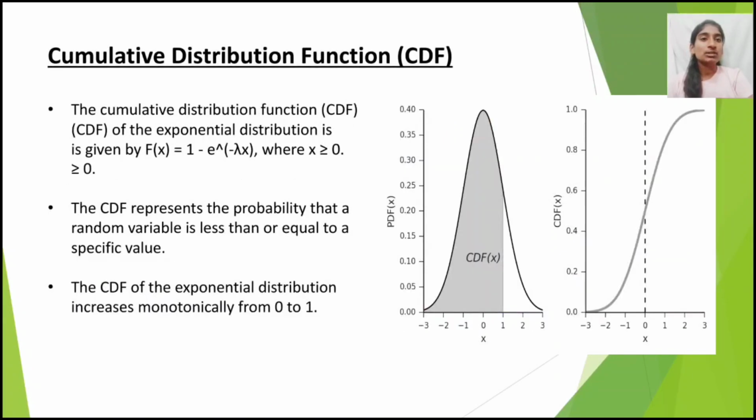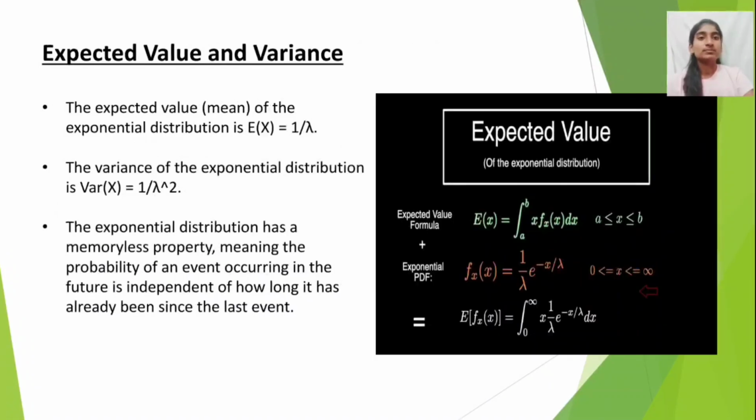Cumulative distribution function. The cumulative distribution function of the exponential distribution is given by F of x is equal to 1 minus e power minus lambda into x, where x is greater than or equal to 0. The cumulative distribution function represents the probability that a random variable is less than or equal to the specific value. It increases from 0 to 1.